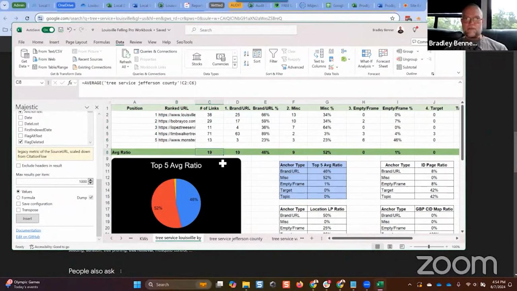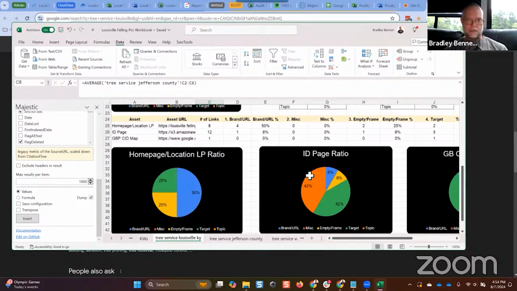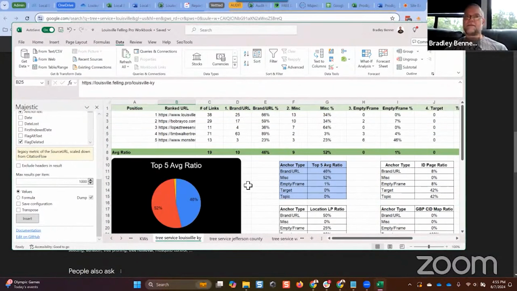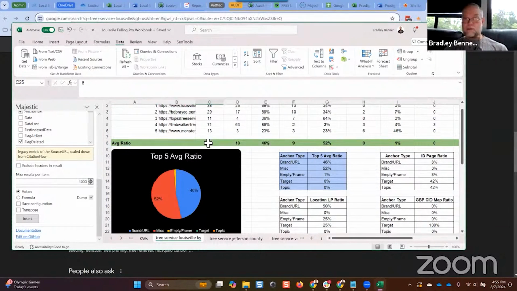It gives us the average number of links and the average anchor text ratio, which is what we want to try to model the money site after. Not these other assets; you can be more aggressive with link building because they're high authority assets, Google, Amazon S3, the ID page, etc. But the money site page should have similar anchor text ratios. And by the way, something else, guys, we try not to exceed the average number of links for the top ranked competitors for the specific page for that search query.